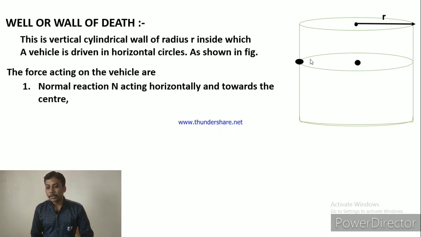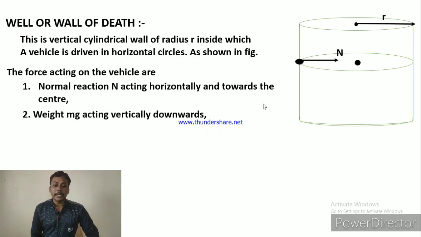See in the figure, this is the center and this is the normal reaction acting in a horizontal direction and towards the center of the circle. The second force which is acting is weight mg and which is acting vertically downwards. So the second force acting on the vehicle is its own weight which is acting downwards. So this is the second force mg in a downwards direction.